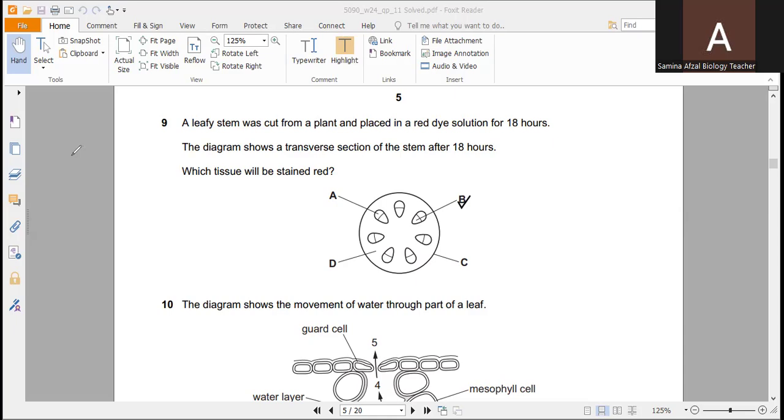Here A is the phloem, D is the cortex, and B is the xylem.